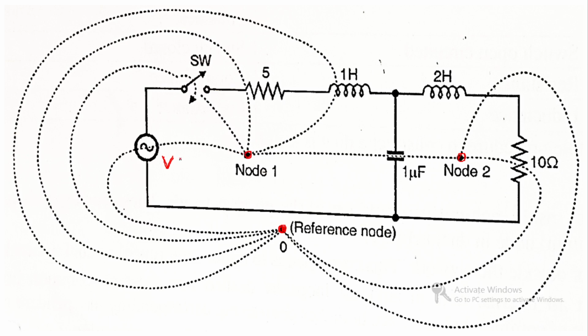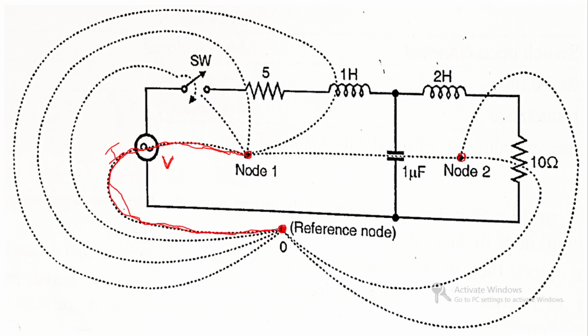So we can say that this voltage source is replaced by a current source. At node 1, this current source is connected between node 1 and the reference node. Clear? This dotted line shows that the dual of voltage is current, and it is connected between node 1 and the reference node.